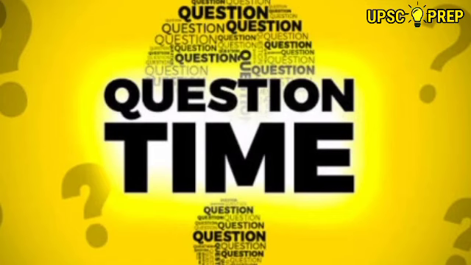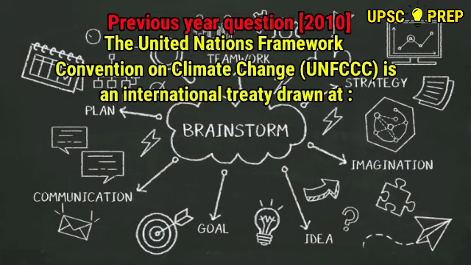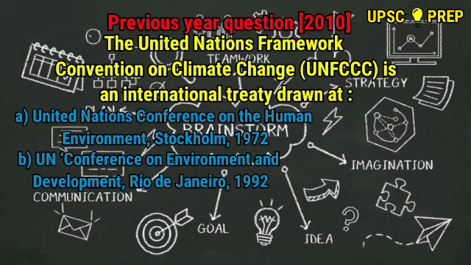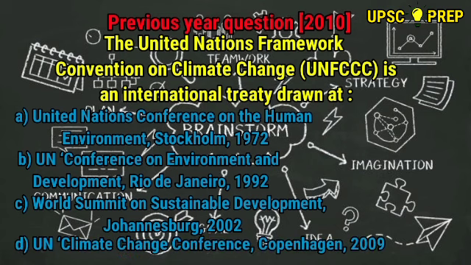Now, time for solving a related previous year question, which is from 2010. The United Nations Framework Convention on Climate Change is an international treaty drawn at A. United Nations Conference on the Human Environment, Stockholm 1972, B. UN Conference on Environment and Development, Rio de Janeiro 1992, C. World Summit on Sustainable Development, Johannesburg 2002, D. UN Climate Change Conference, Copenhagen 2009.